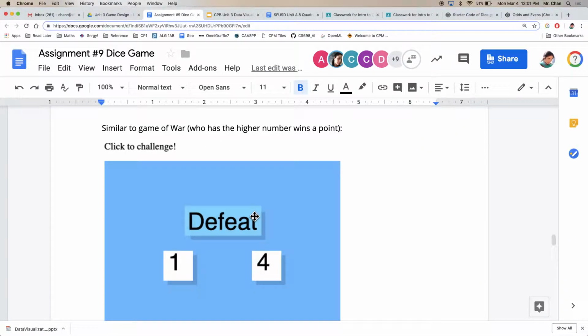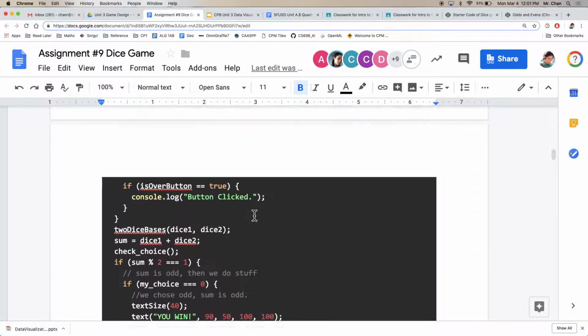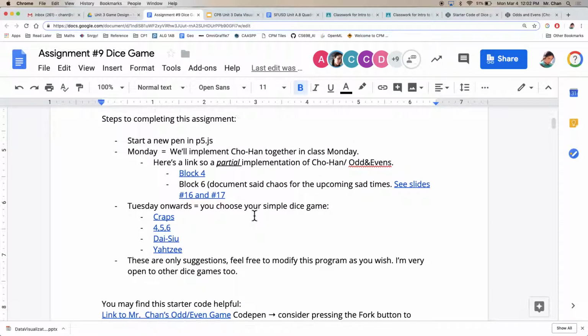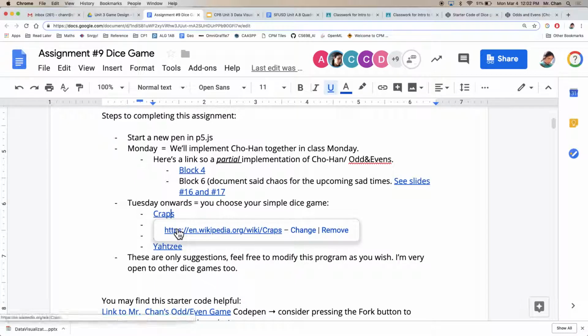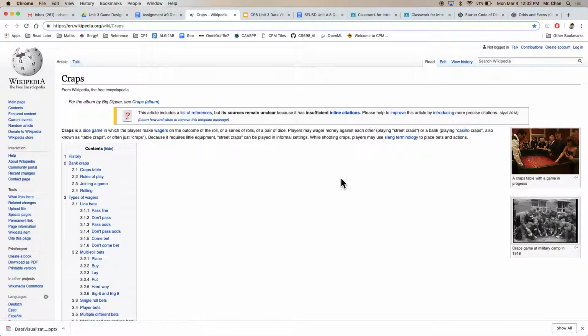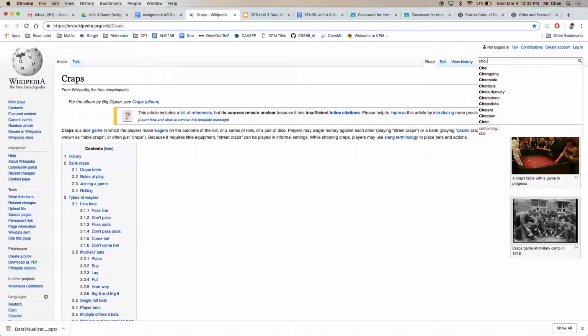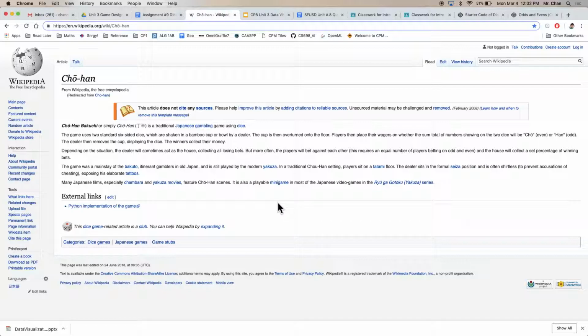So from the assignment prompt, this is one of the simpler games. You have 2 dice, you roll them, you figure out the sum, check if it's odd, do something, and if it's even, do something else. I have a bunch of Wikipedia entries, and they do a really good job of laying out the rules. This one was called Chohan. We pretended we were Yakuza at the time. I guess that's the origins of this, and you can read about that.